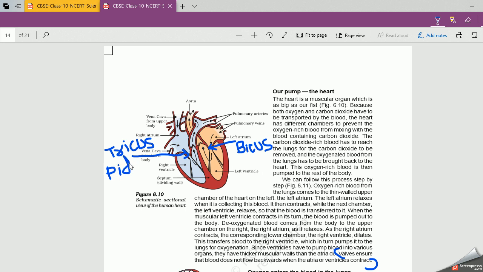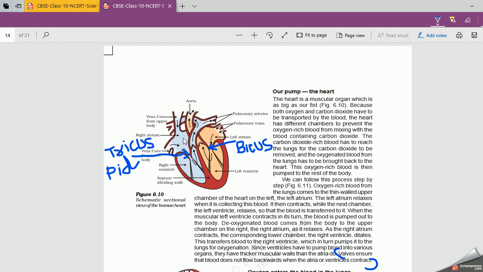We have the tricuspid and bicuspid valves. Two types of valves are present. And what is the function of these valves? This valve ensures that blood does not flow backward when the atria or ventricles contract. I will discuss that right now. What is the function of the valves in detail?